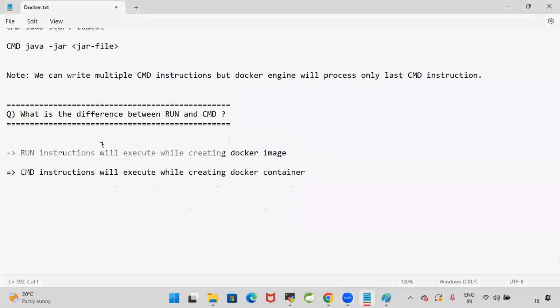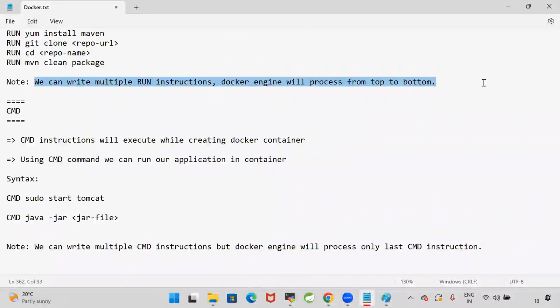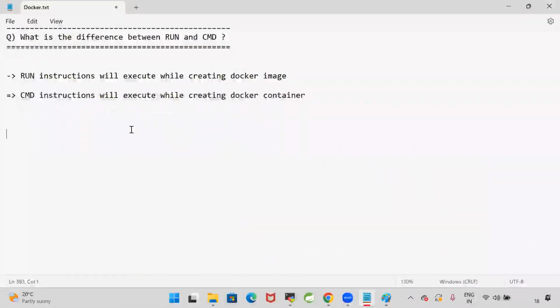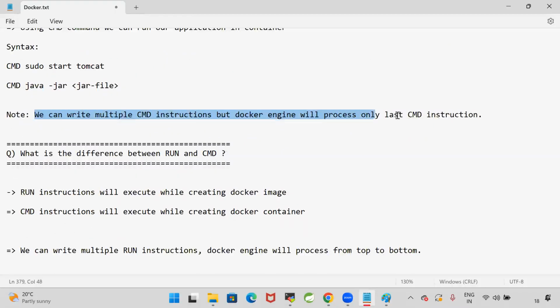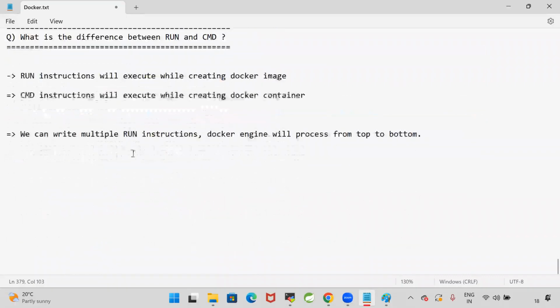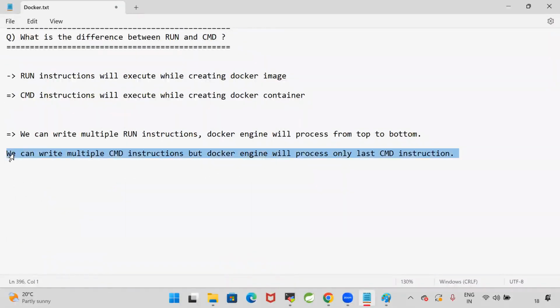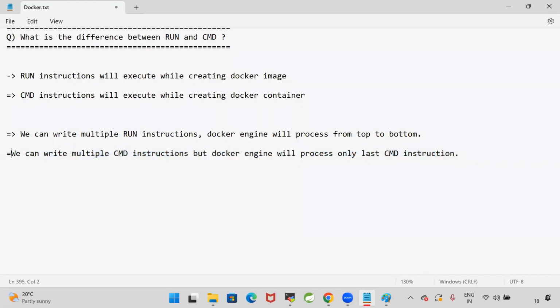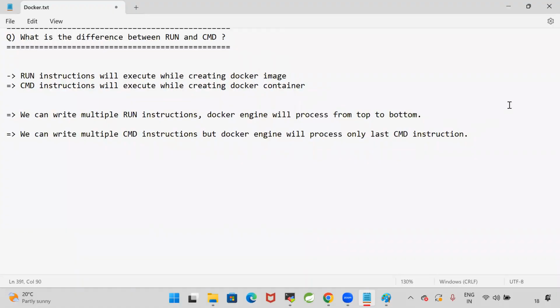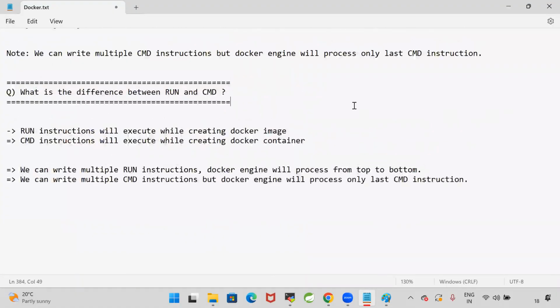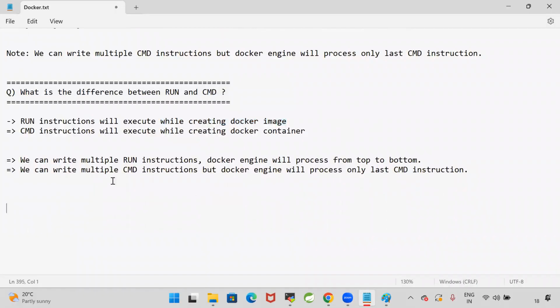Yes, so we understood. We can write multiple run instructions. Docker engine will process them from top to bottom. Even if you write multiple CMD instructions, Docker will process only the last CMD instruction. That is the difference. So in general, if you want to install any particular software while creating the image, we can go for run. If you want to run the application, then we can go for CMD. Run is used to execute the instructions while creating the Docker image. CMD instructions will execute while creating the Docker container.